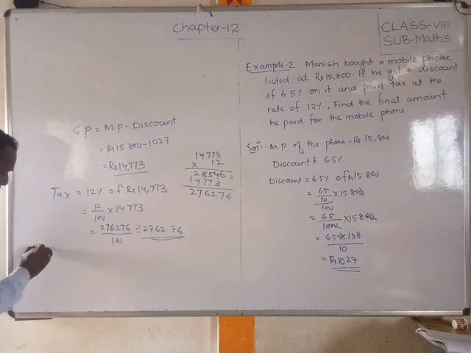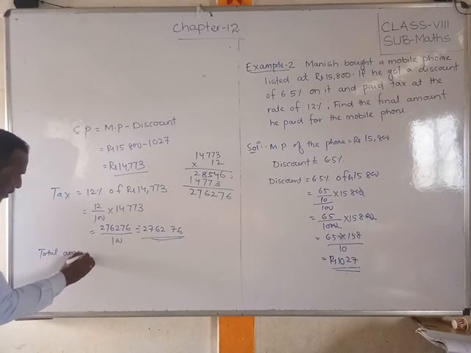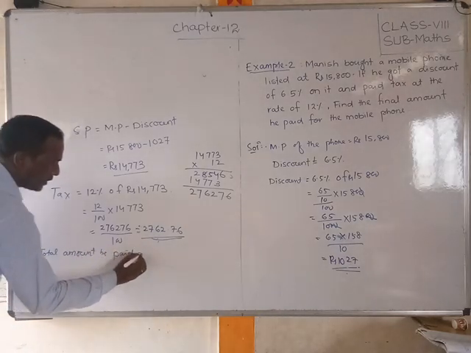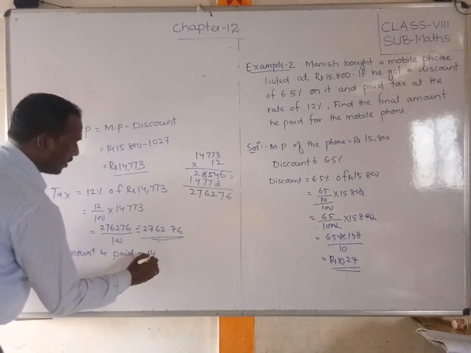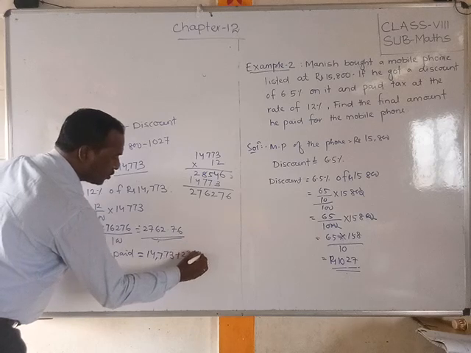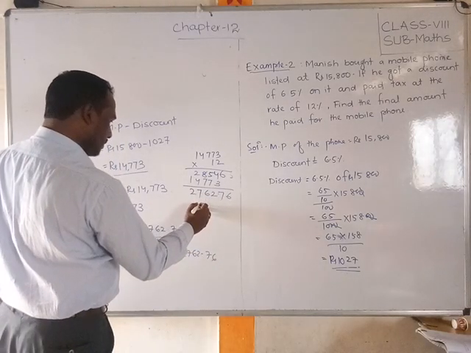So total amount paid is equal to how much? 14,773 plus 2,762.76. If you add, how much will add?